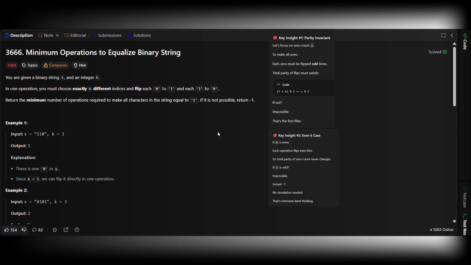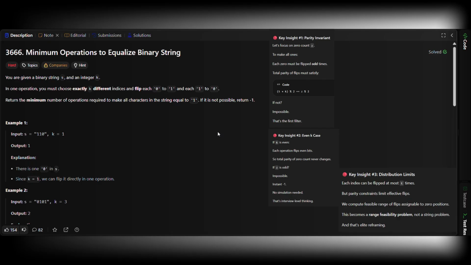Key insight 2: the even k case. If k is even, each operation flips an even number of bits, so the parity of the zero count never changes. If z is odd, impossible. Instant -1. No simulation needed. That's interview-level thinking. Key insight 3: distribution limits. Each index can be flipped at most t times, but parity constraints limit effective flips. We compute the feasible range of flips assignable to zero positions. This becomes a range feasibility problem, not a string problem, and that's elite reframing.